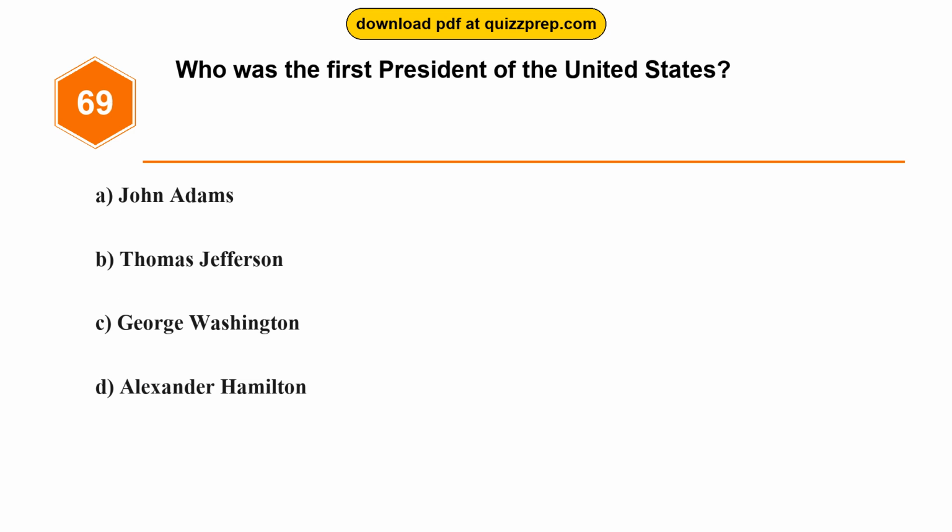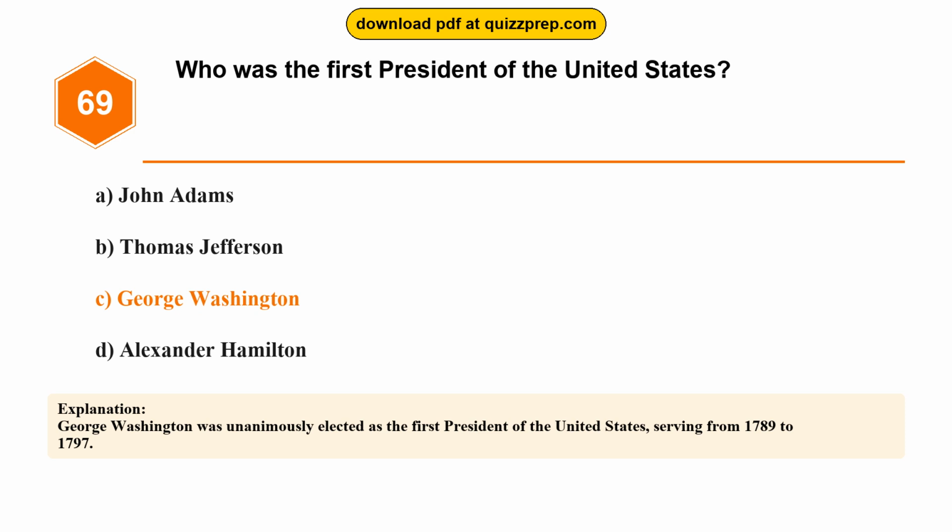Question 69. Who was the first President of the United States? Option A, John Adams. Option B, Thomas Jefferson. Option C, George Washington. Option D, Alexander Hamilton. The correct answer is option C, George Washington. George Washington was unanimously elected as the first President of the United States, serving from 1789 to 1797.